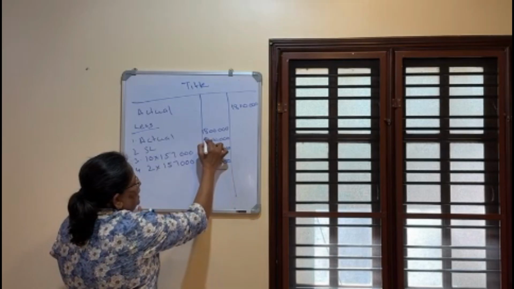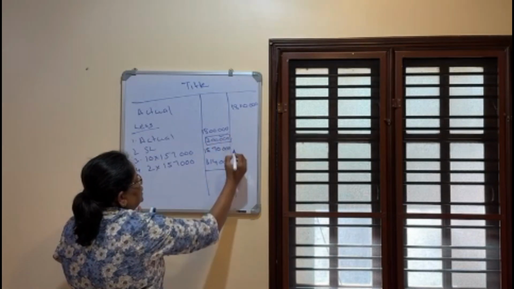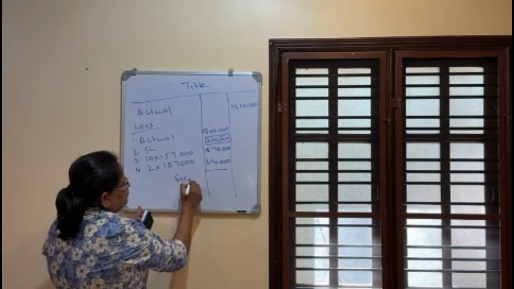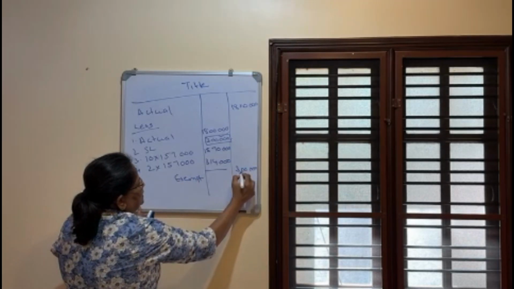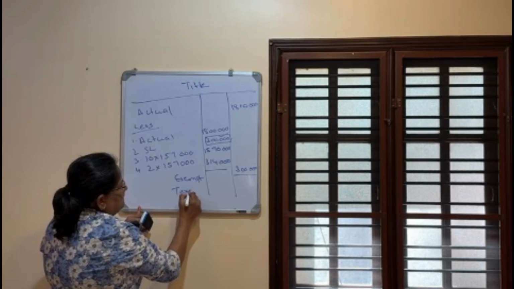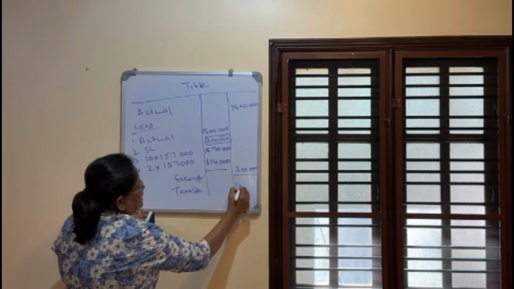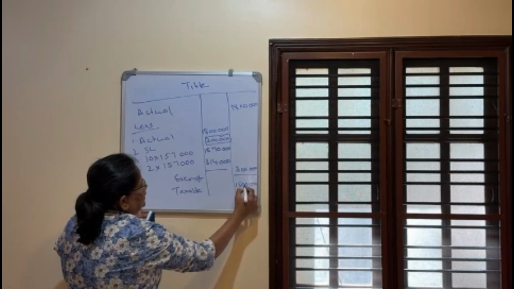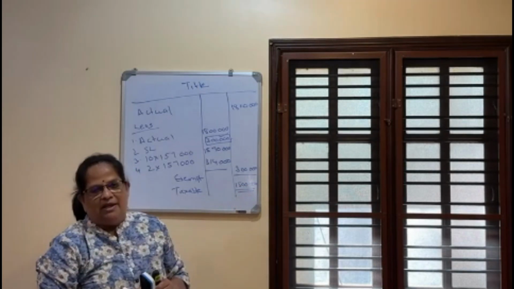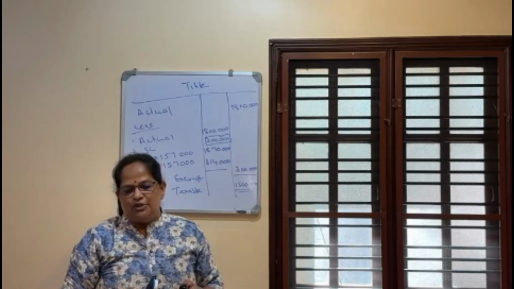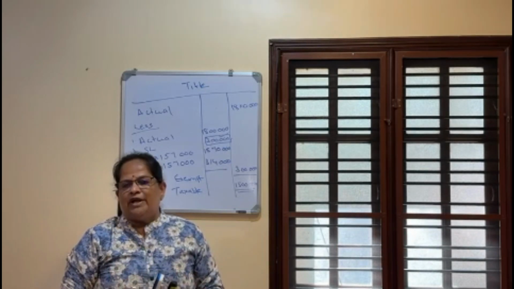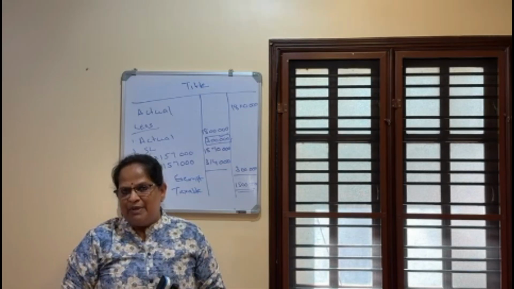So which is the least value? This is the least value. So exempted 3 lakhs, taxable 15 lakhs. Taxable is 15 lakhs. This is how you calculate. Calculation is a little difficult, but if you do it again and again, you will be able to understand. So this is what I wanted to explain in this module. Happy learning. Thank you.